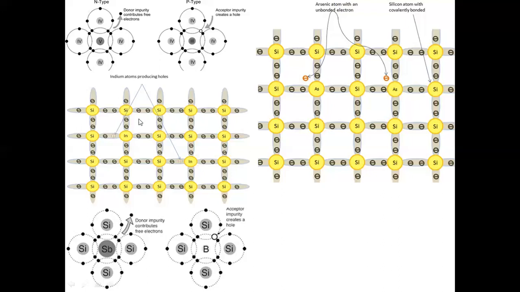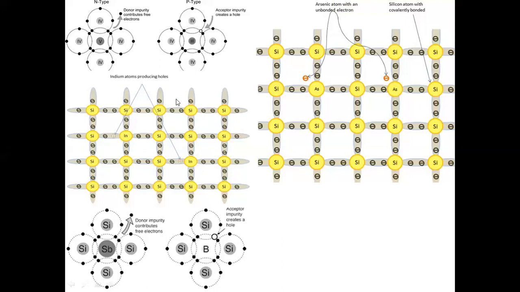Now the same silicon crystal, when it is doped with indium, which belongs to the boron family, it is trivalent. An electron deficient site is left here, and this electron deficient site is responsible for conduction. Electrons hop into the electron deficient site, and electrons can move in this way, and that's how conduction takes place in the case of a trivalent doped silicon crystal.